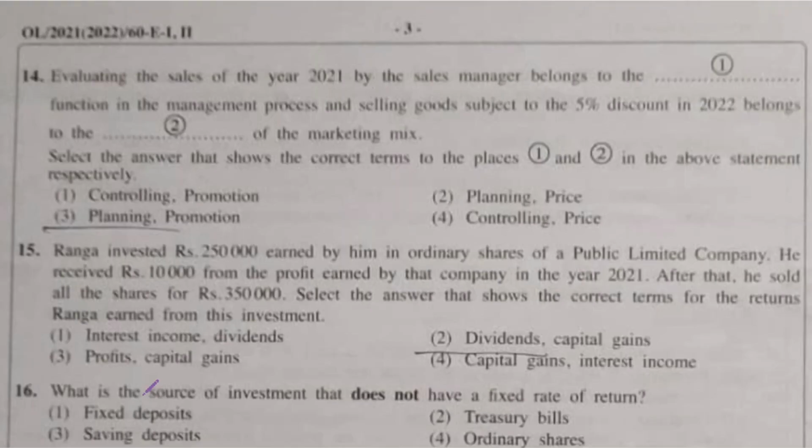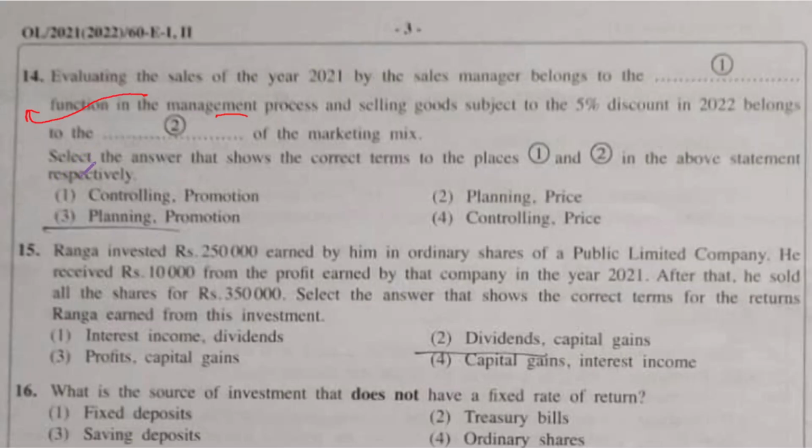Question 14. Evaluating the sales of the year 2021 by the sales manager belongs to the blank function in the management process. So, what are the functions in the management process? We know we have planning, organizing, leading and controlling. So, out of these 4 functions, we need to write one function over here. So that would be the correct answer for the first blank.